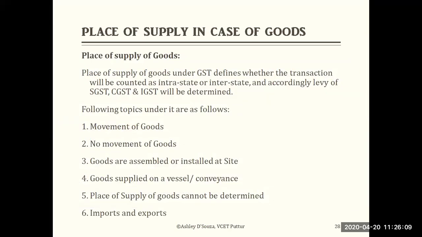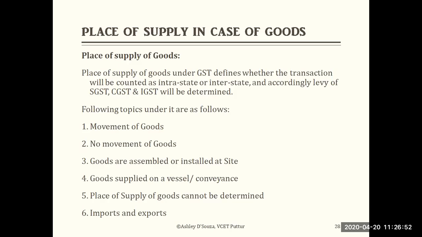We are going to discuss now the place of supply in case of goods. Place of supply in case of services we'll discuss at the end separately, because we will first discuss place of supply of goods and place of supply of services later. The place of supply of goods under GST defines whether the transaction will be counted as intrastate or interstate, and accordingly the levy of SGST, CGST and IGST will be determined. Here there are six kinds; we'll discuss them one by one.